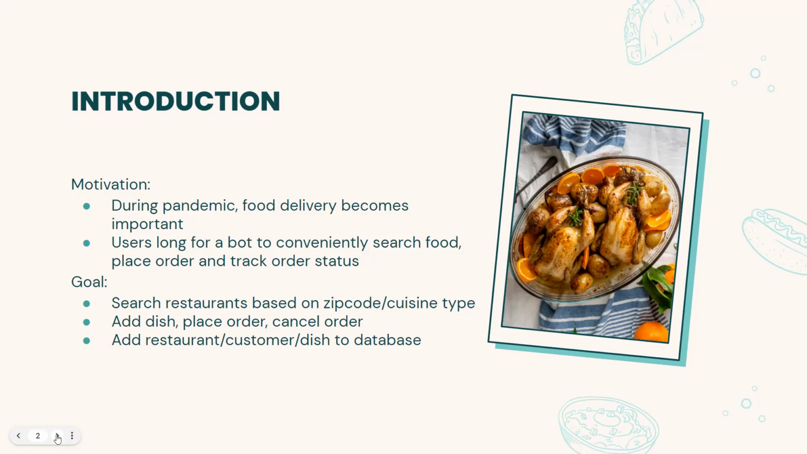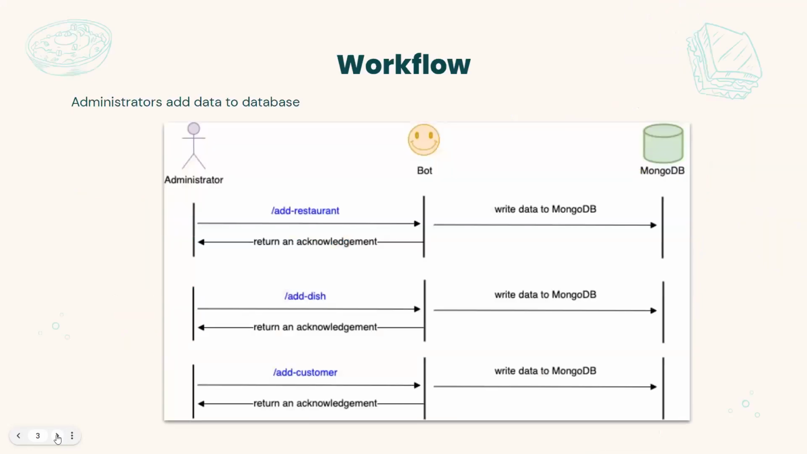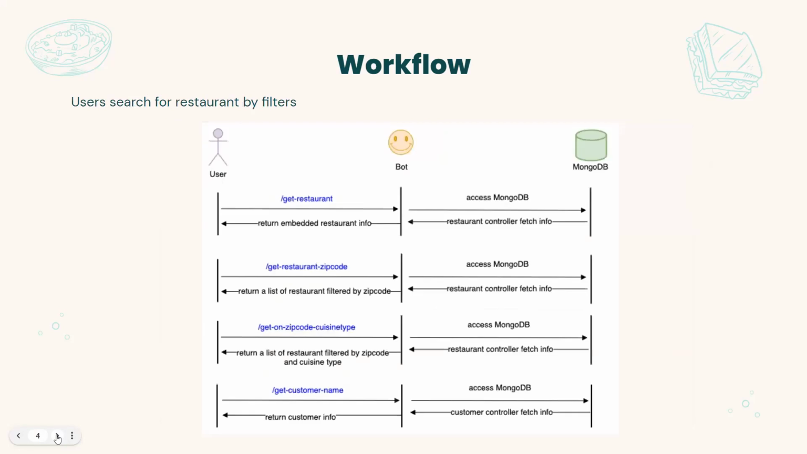The bot can add, adjust, drop down the menu, and add dishes. So the administrator can add data to the database, and there are 3 commands to write the data to MongoDB. And for users, they can use commands to filter restaurants by zip code and cuisine type, and also get the restaurant and the customer by name from MongoDB.